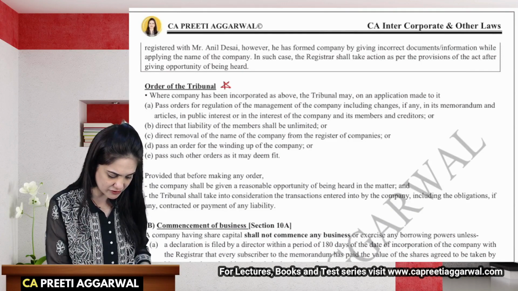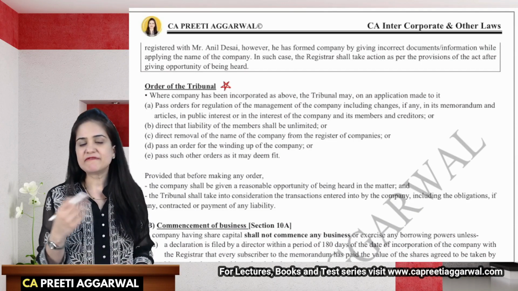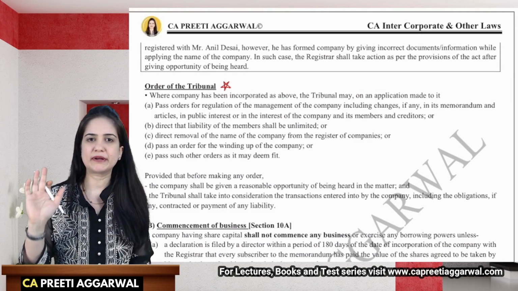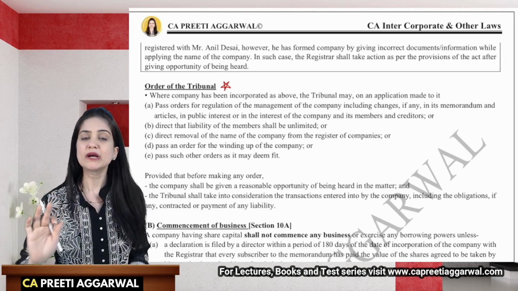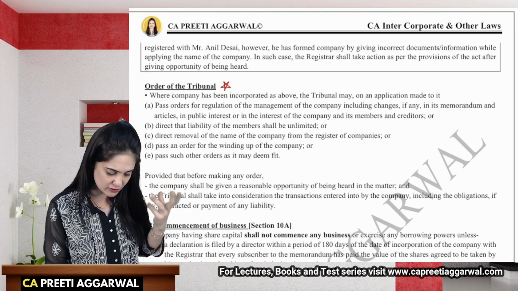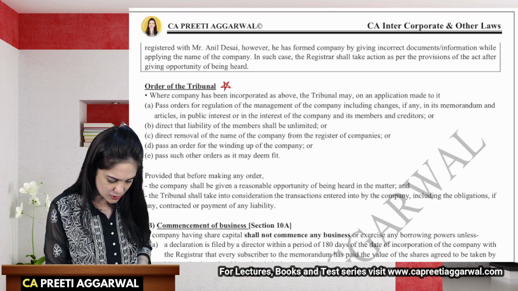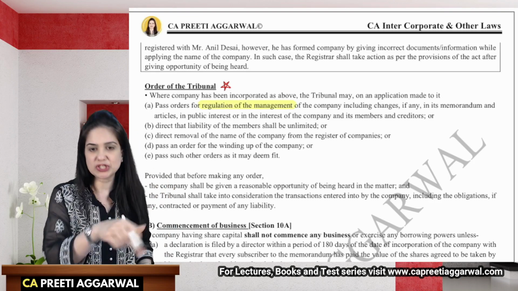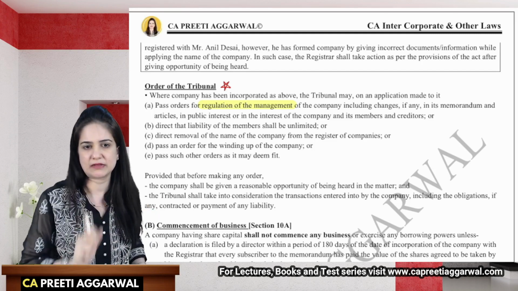This is the order of the tribunal. Now see, we find out that you have been incorporated by furnishing false or incorrect information. Then in that case, the tribunal will pass an order. What are the keywords over here? They will pass an order regulating the management of the company, change the management. It is because of them that this thing has happened.